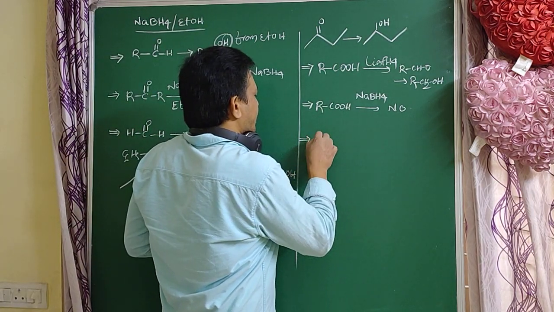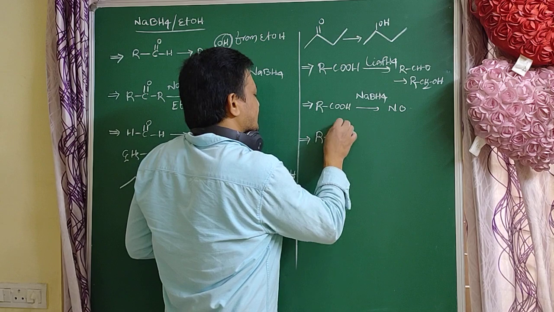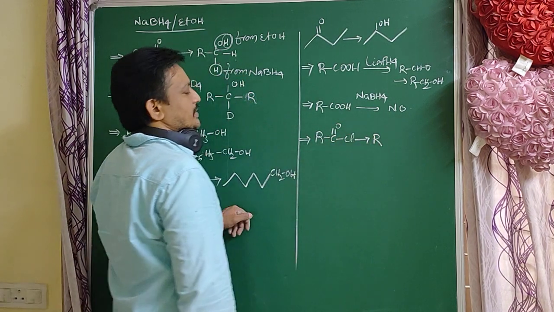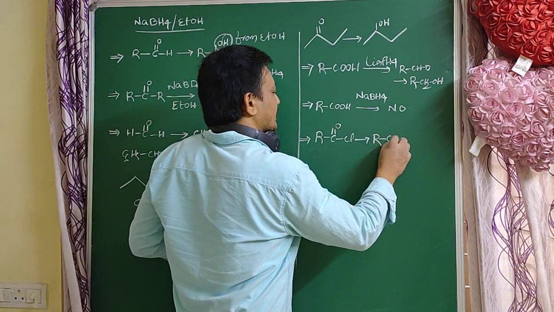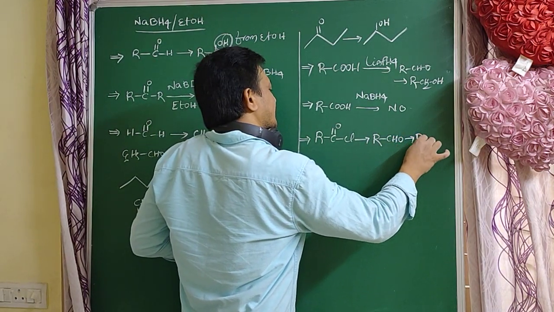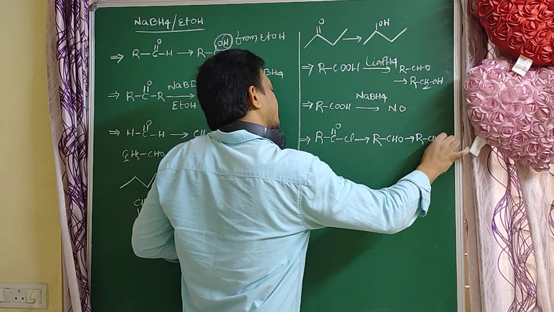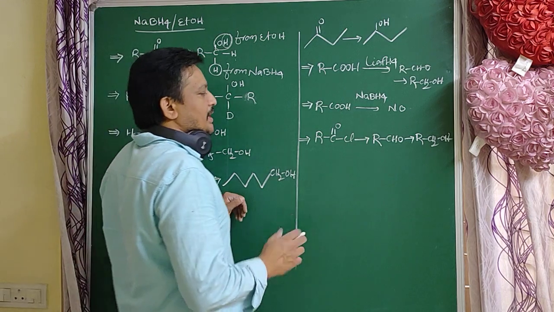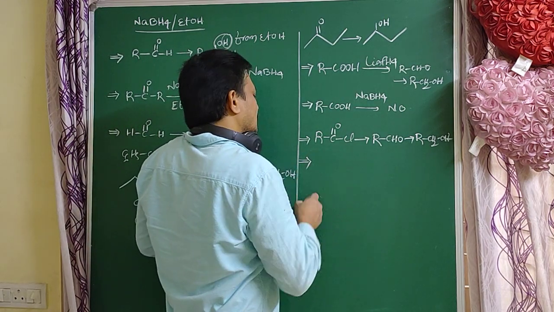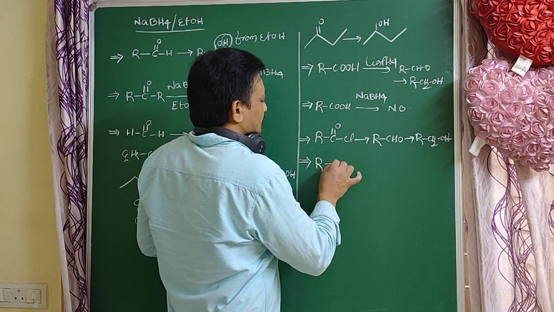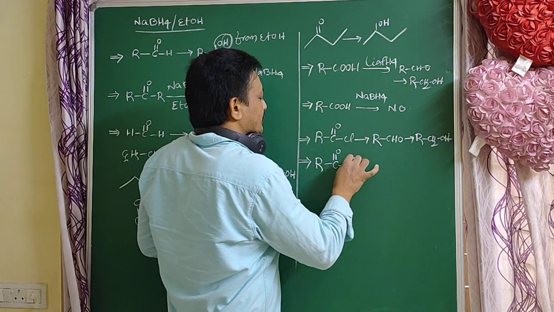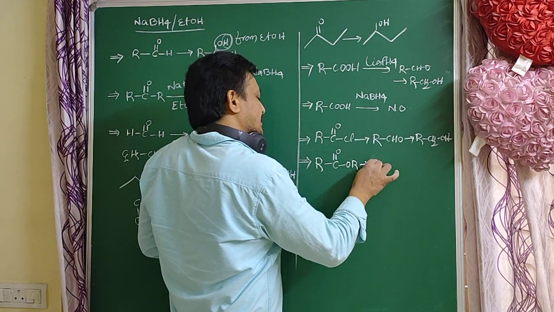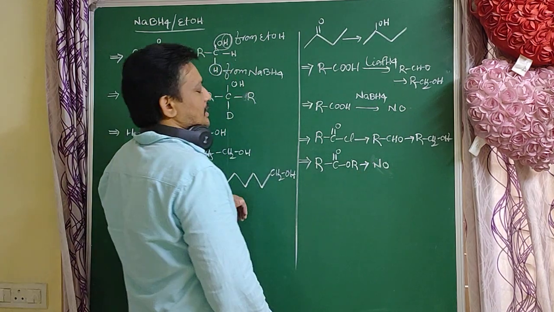So next, acid halides are easily converted to aldehydes. Aldehydes are easily converted to primary alcohols in presence of lithium aluminum hydride and in presence of NaBH4. So esters give no reaction in presence of NaBH4.